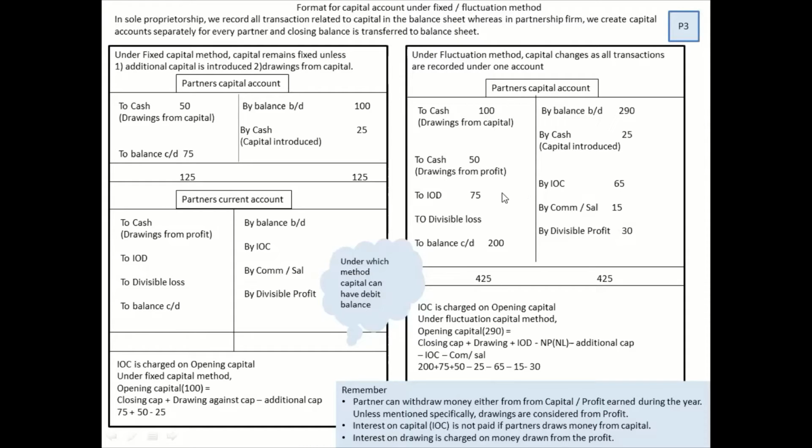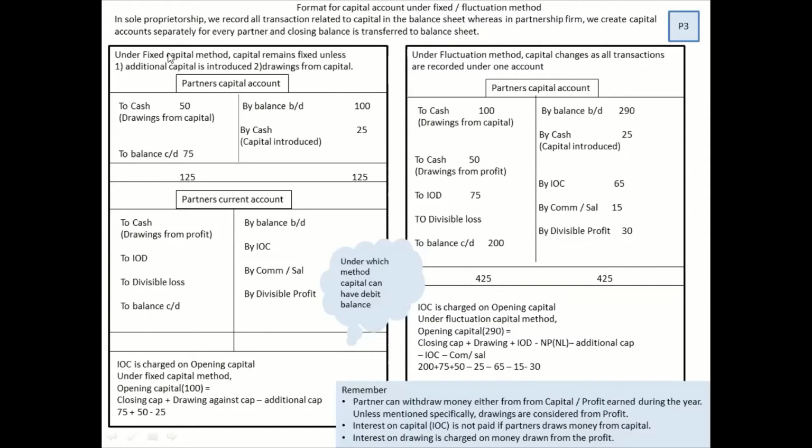If you notice, the balance over here is 290 and the closing balance is 200. So there is a huge amount of fluctuation that happened because of all these transactions. All right. So this is why we use the word fluctuating method, and in this method, you only and only create one account, that is partner's capital account.